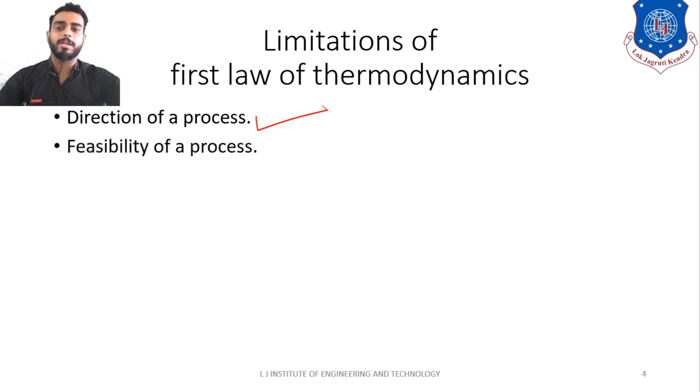Now the second point is feasibility of a process. What do you mean by feasibility of a process? Simple, students. Feasibility means that practically the process is possible. Then it is known as feasibility of the process, right? For example, another example: we know that the waterfall will always occur from high elevation to low elevation. Reverse of the same is not possible, right? According to first law of thermodynamics, the reverse process is possible. But we know that it is not practical or feasible that the waterfall will take place from low elevation to high elevation. That is the feasibility of a process.